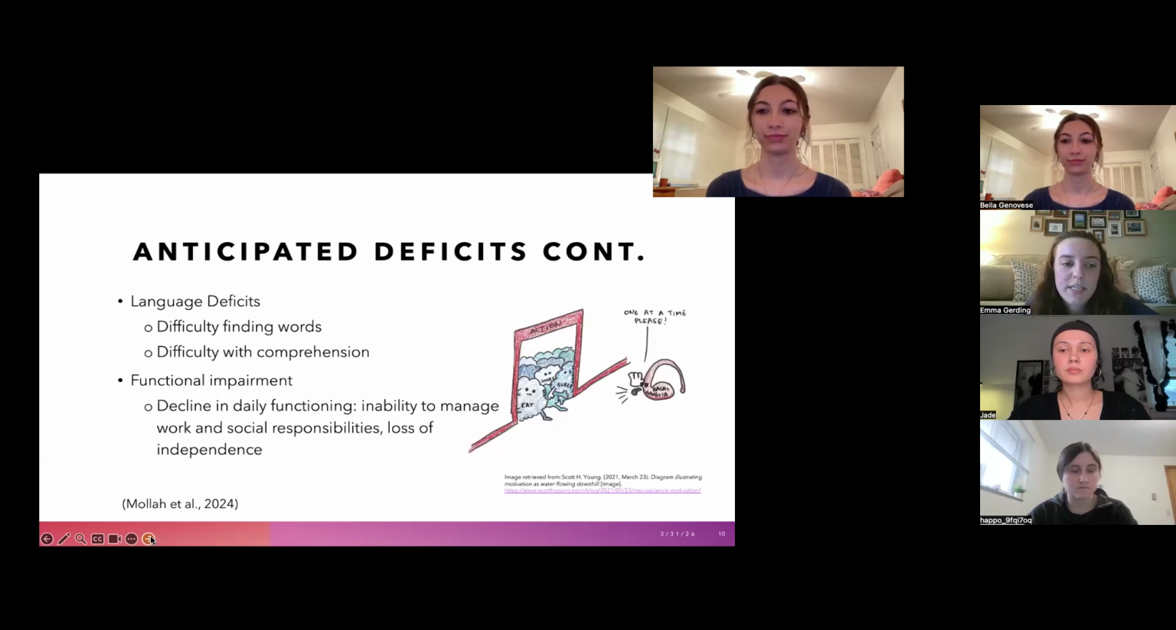More deficits of FTD include language and functional impairment. Language deficits can be seen through trouble finding words and increased difficulty with comprehension, just an overall confusion. And functional impairment is a broad term, but it can be seen through declining of daily functioning, like inability to manage work responsibilities and social responsibilities, and an increase of loss of independence.